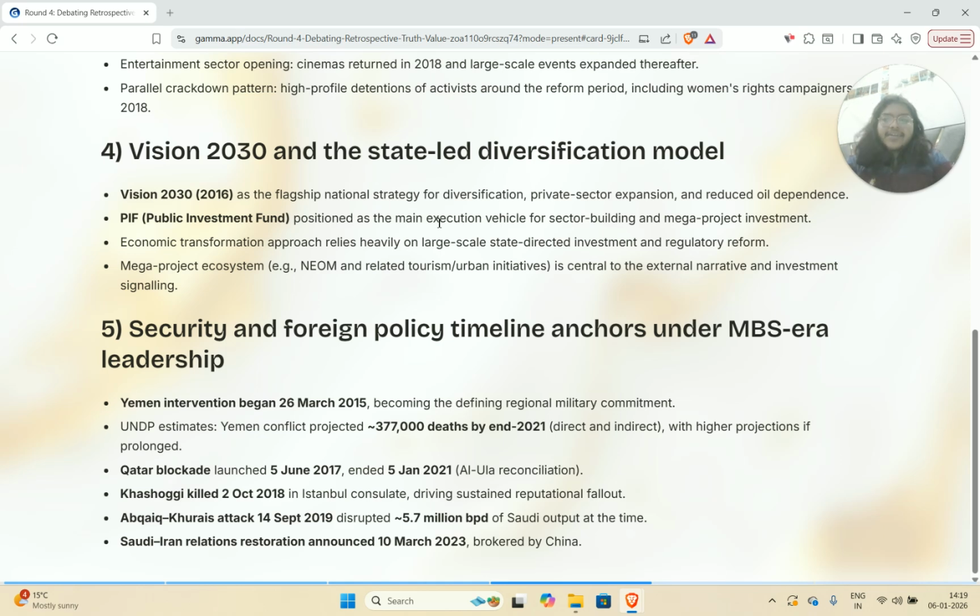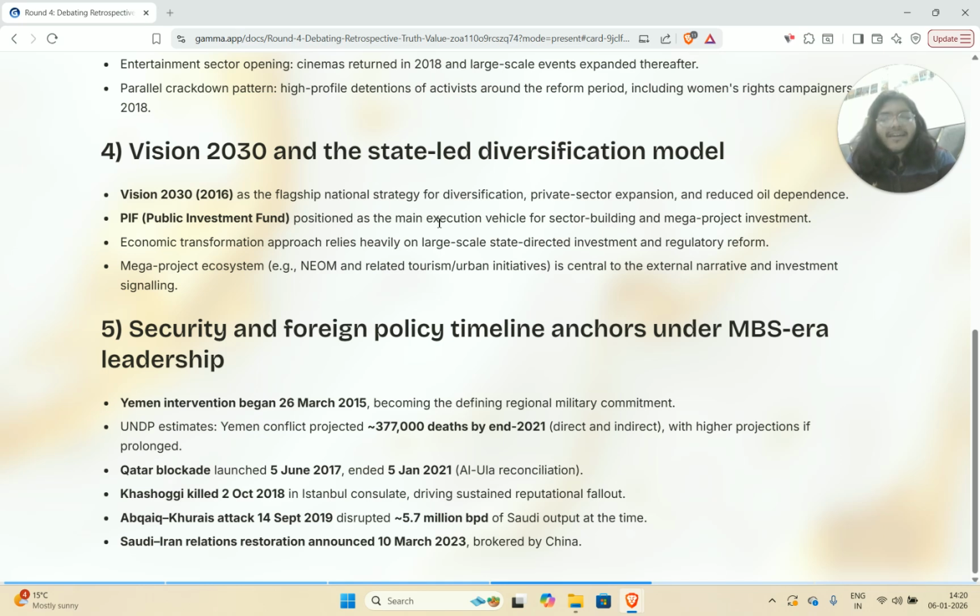Last thing that I want to talk about when it comes to the spec is security. This could be an entire other lecture that I don't want to get into too deep. But it is quite well known that the Saudi Arabian government has been intervening in Yemen since the 26th of March 2015. According to the UNDP, there have probably been almost 400,000 deaths in Yemen. There's a variety of actors that are considered to be responsible, but chief among them are the US and Saudi Arabia.